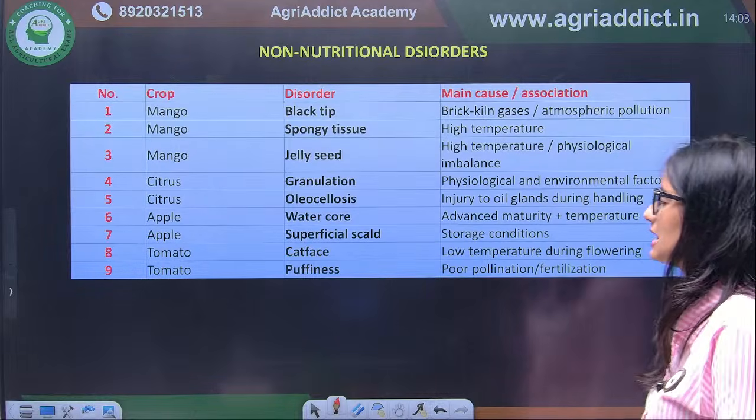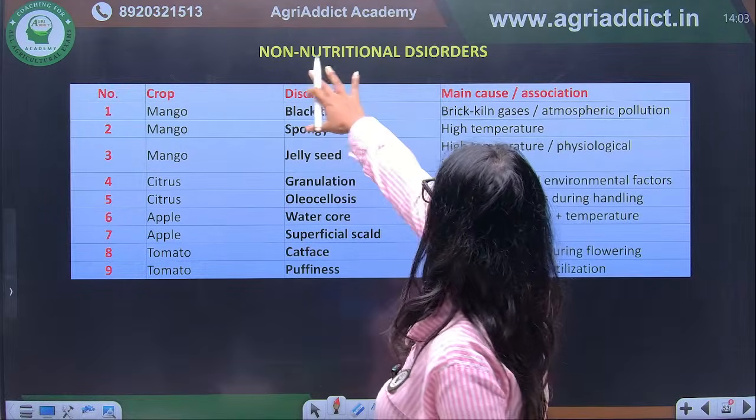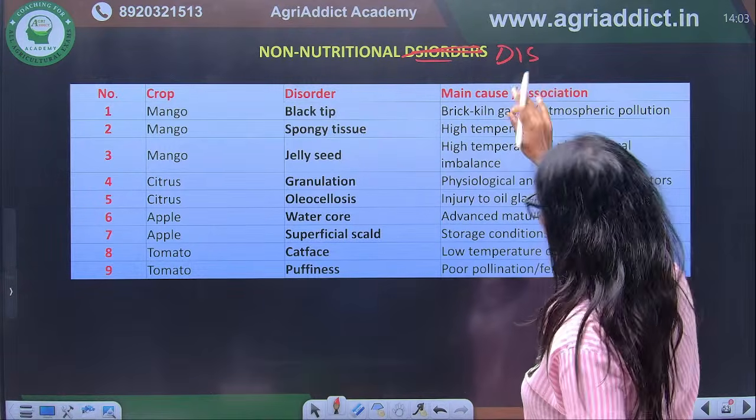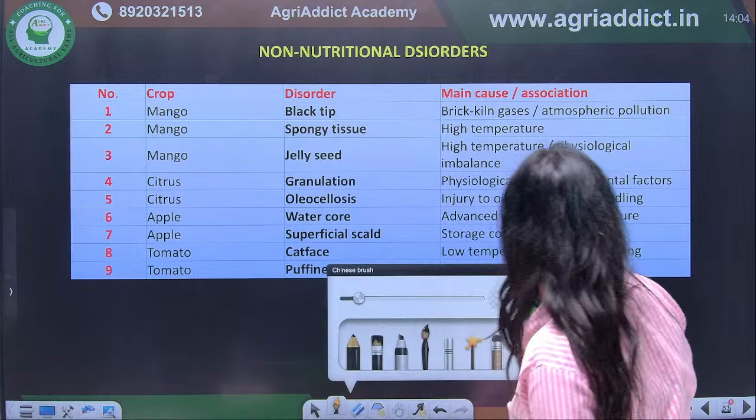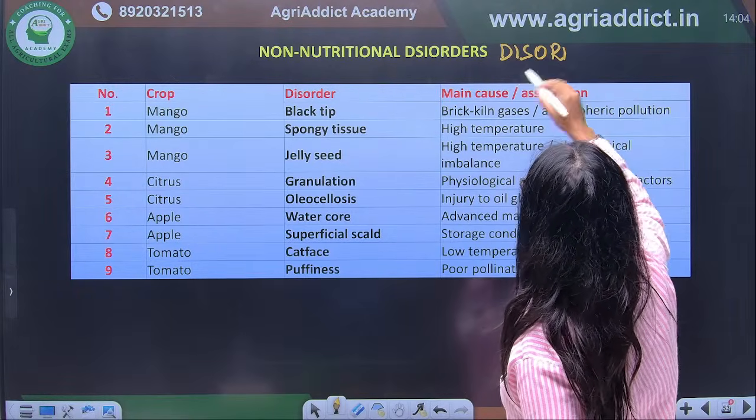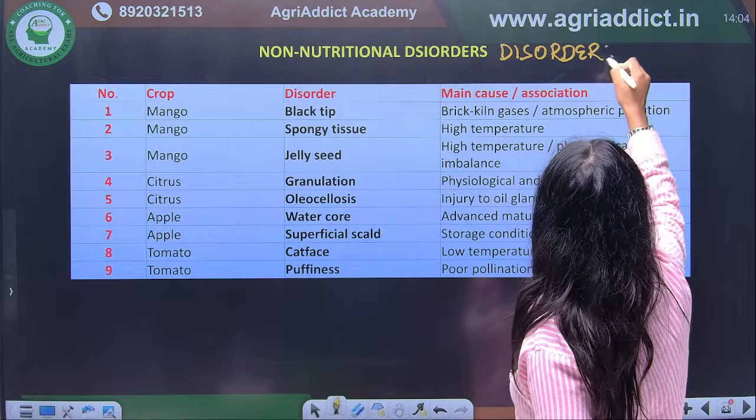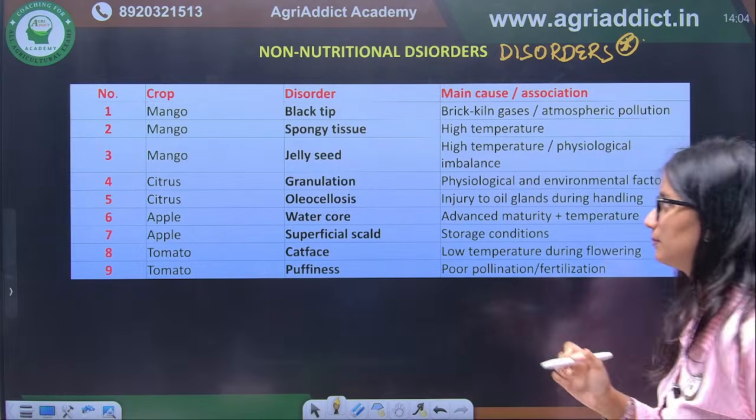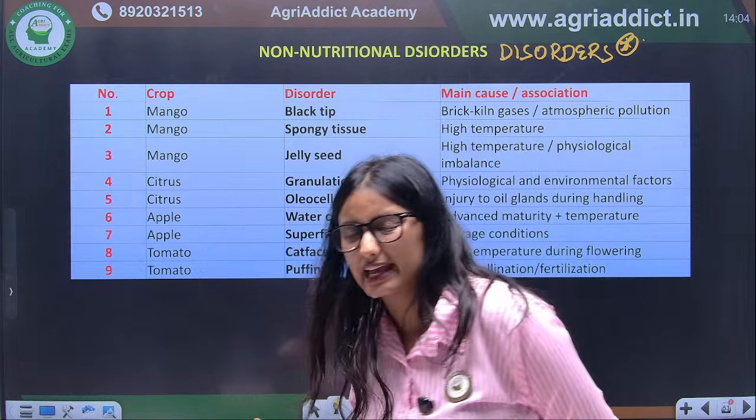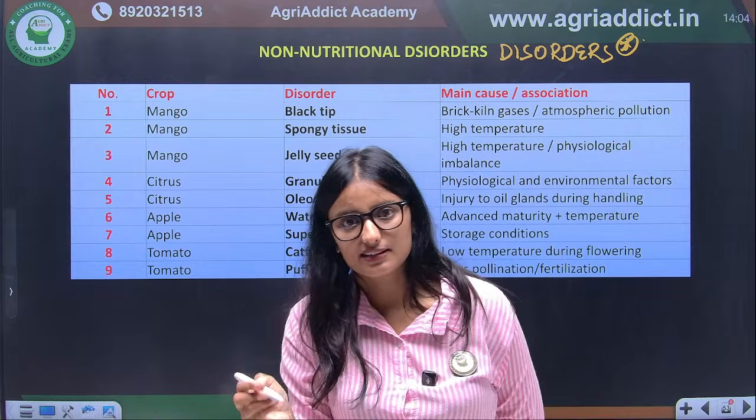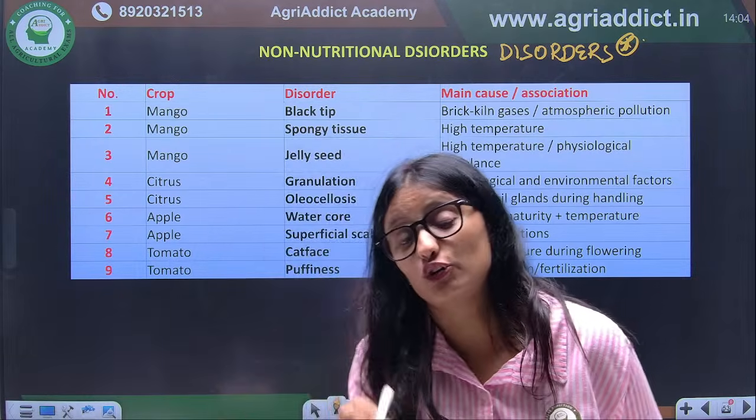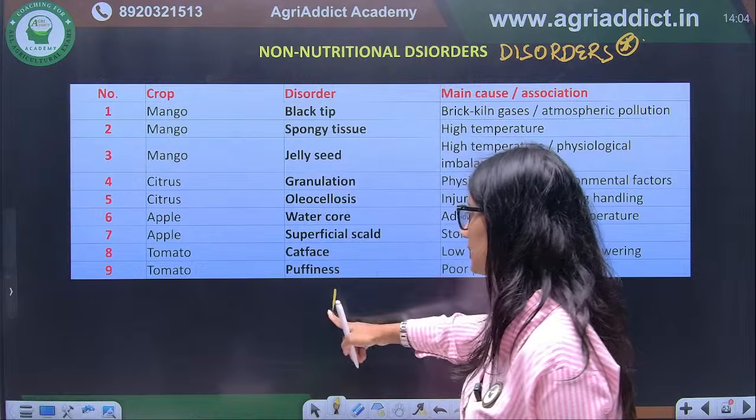Now this is our last topic, that is non-nutritional disorders. What you have to remember from these disorders is the crop and the disorder. For example, calyx splitting. If they are asking calyx splitting, they are asking the crop. Calyx splitting is a disorder of which crop? So you have to remember the disorder and the crop.